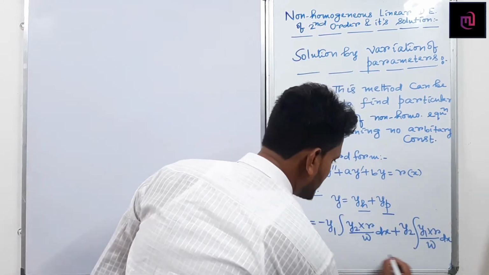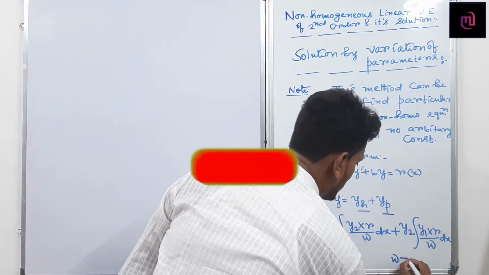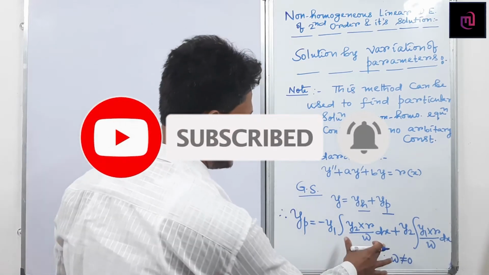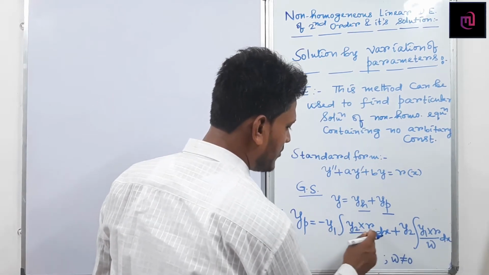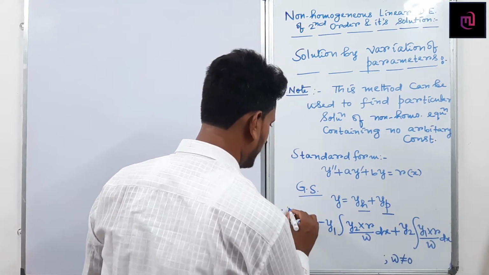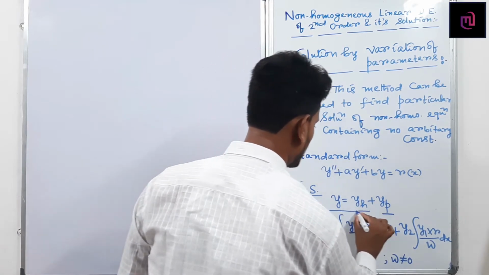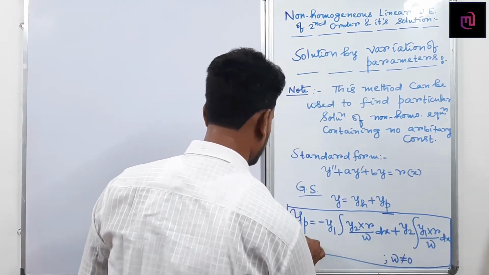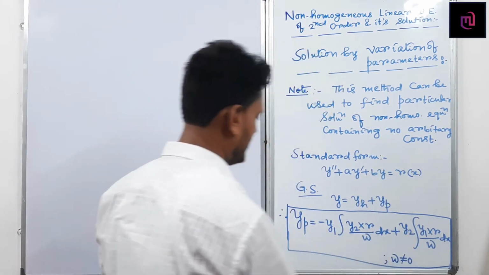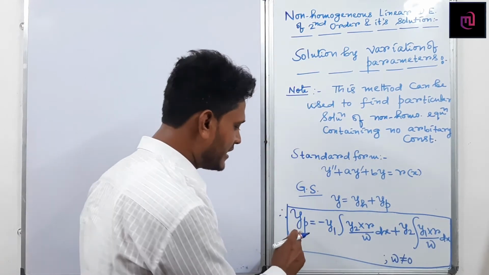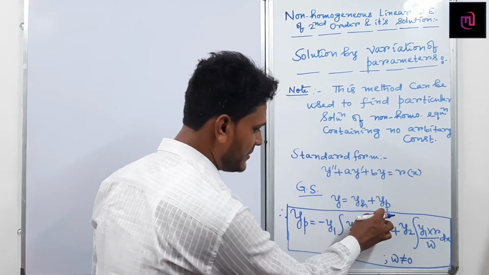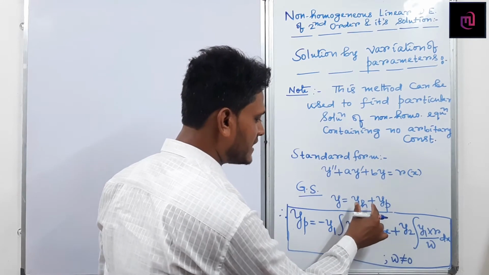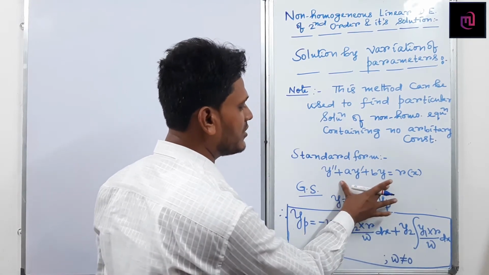Here the Wronskian is not equal to 0. If it becomes 0, the solution becomes undefined. What are y1, y2, r and W? I will discuss that with an example, then it is clear how to find the particular solution of the given differential equation using this formula. Here yp is y suffix p, any particular solution of the non-homogeneous equation, and yh is the general solution of the homogeneous part of the non-homogeneous equation.